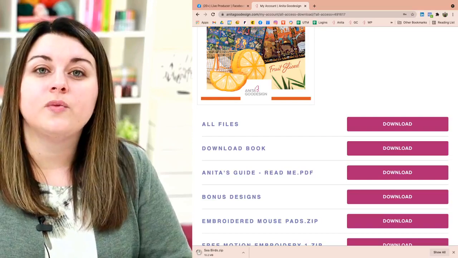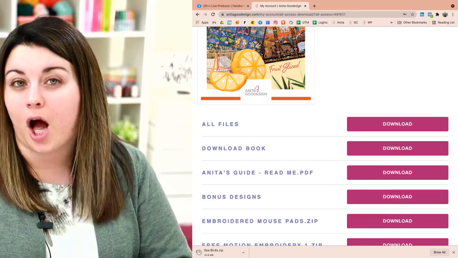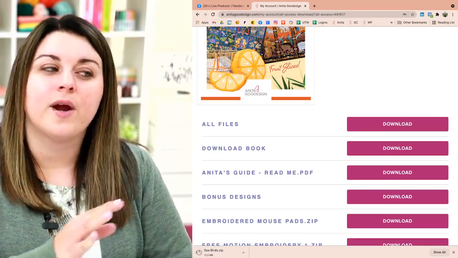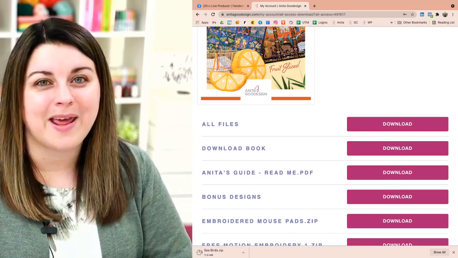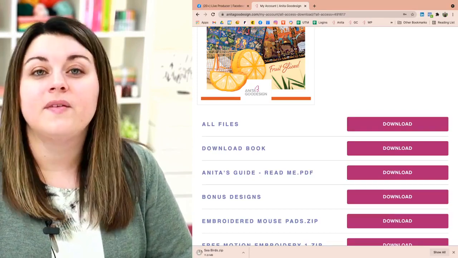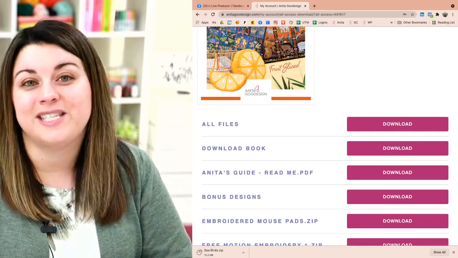Now, we aren't doing away with the Dropbox link just yet. We are going to still be sending that for a couple more months, just as everyone gets used to this change and where to find these files, and we make sure everybody understands exactly how to access them. We are still going to be sending that Dropbox link. But eventually that Dropbox link will go away, and this will be the only place you get those digital files.